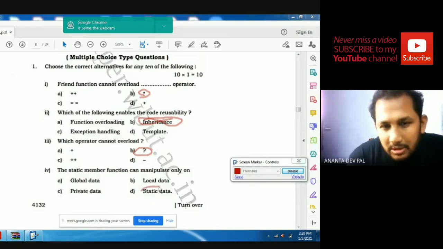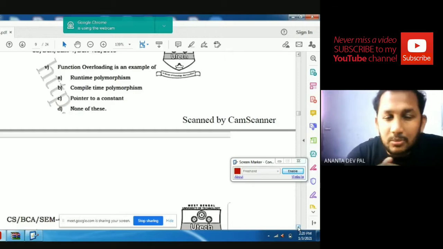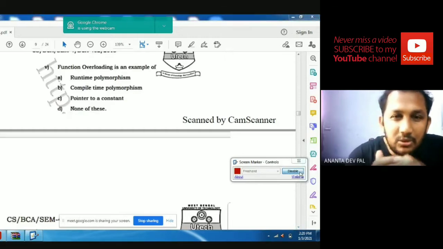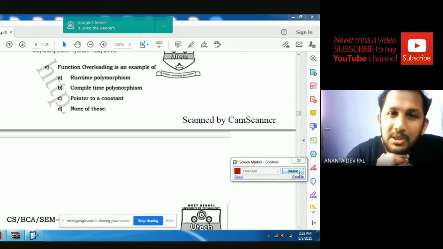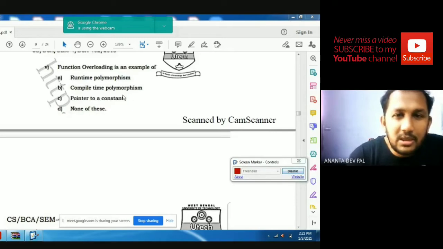Question number 4. Function overloading is an example of runtime polymorphism, compile time polymorphism, or pointed to constant. Definitely, function overloading is compile time polymorphism.